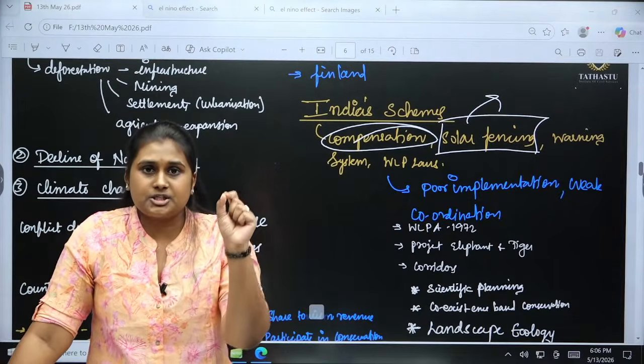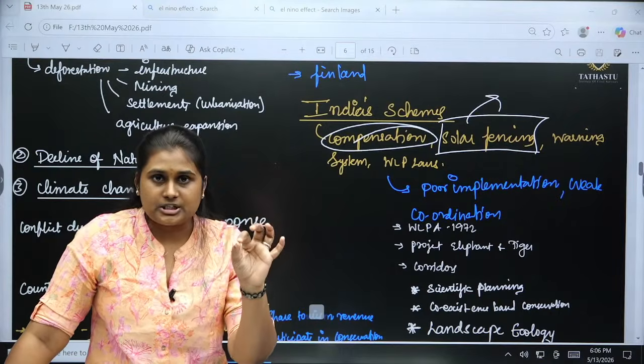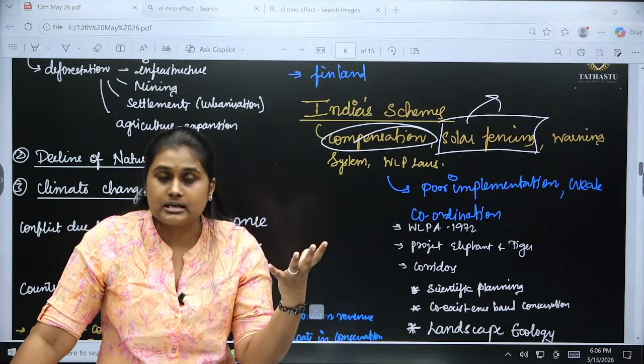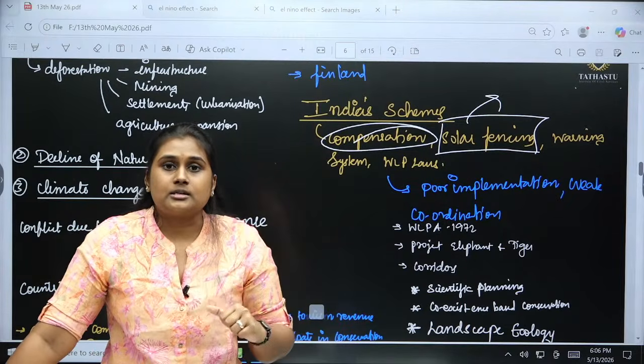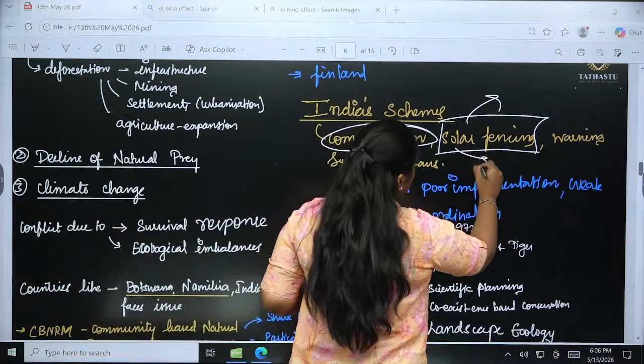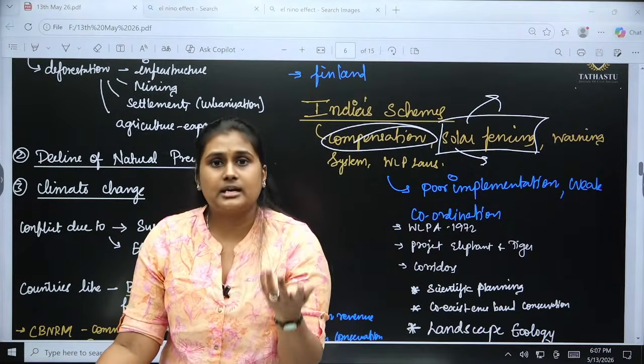The implementation, like the rules have been set for minimal electrification of fencing, but people out of fear are increasing the electrical supply and we are losing the animals also. So here, better for that we are going for solar fencing. But in monsoon time solar fencing will not be useful, right?